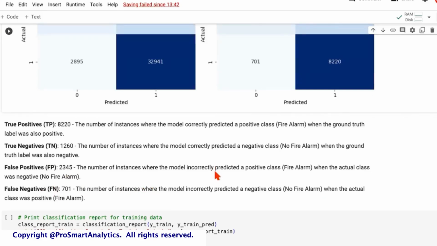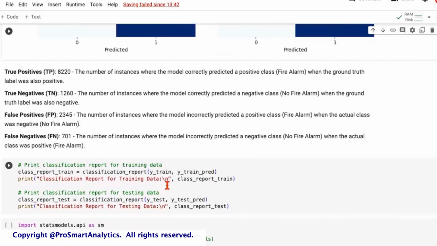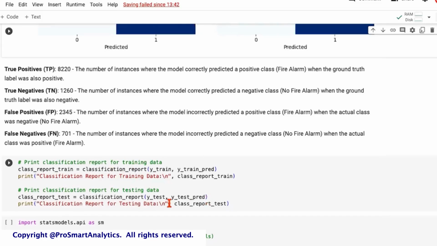your priority metric. But if you're more bothered about the false alarms because that's how your firefighters are dispatched to a location and they start doing their work, and if there are so many false alarms, they will be unnecessarily reaching out to locations where they're not genuinely required, then maybe precision is your priority. So we'll look at both. We will print out the classification report for the train data and test data and compare.